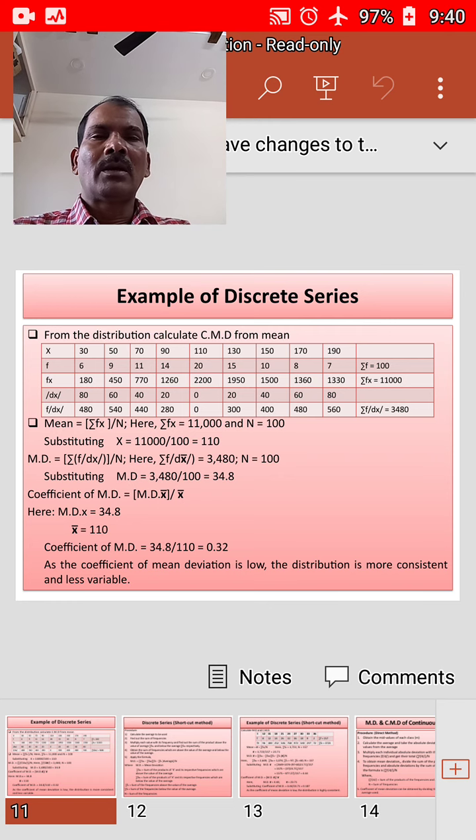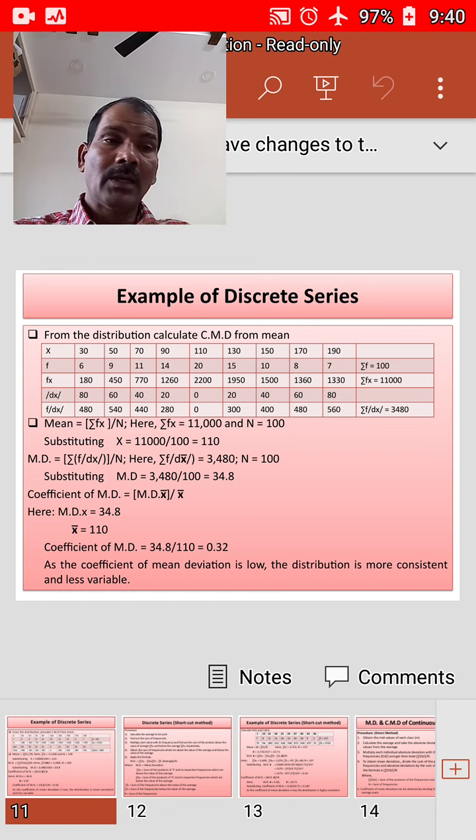Then we need to multiply the modulus dx, the deviations taken from mean, with the corresponding frequencies, that is 6 into 80 is equal to 480, 9 into 60 is equal to 540, 11 into 40 is equal to 440, 14 into 20 is equal to 280, 20 into 0 is equal to 0, 15 into 20 is equal to 300, 10 into 40 is equal to 400, 8 into 60 is equal to 480, 7 into 80 is equal to 560.